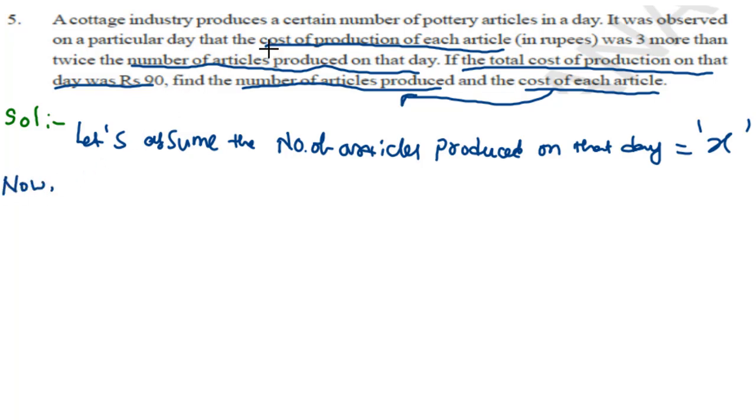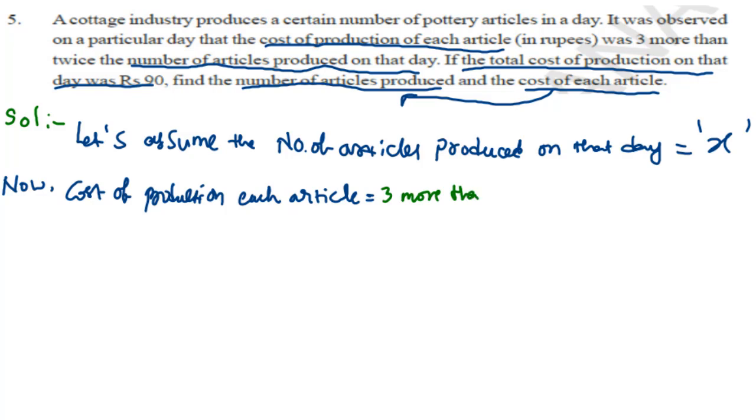We have from the problem: the cost of the production of each article is given as three more than twice the number of articles produced on that day.